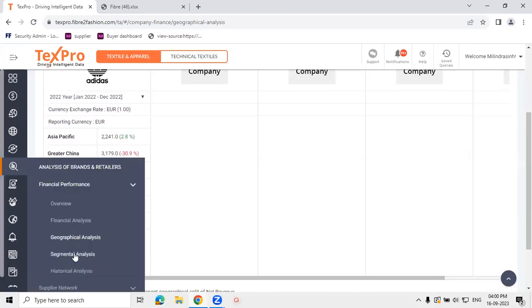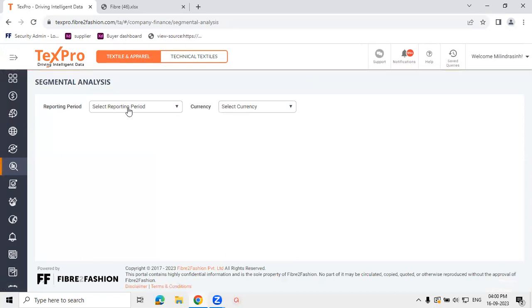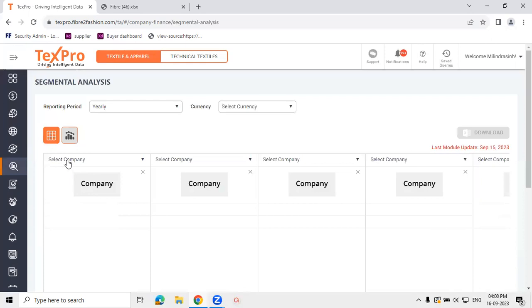Similarly, we have the breakup of their performances by segments as reported by them. Again, this will help you identify the top performing segments for the companies and from where the majority of revenue share is coming.